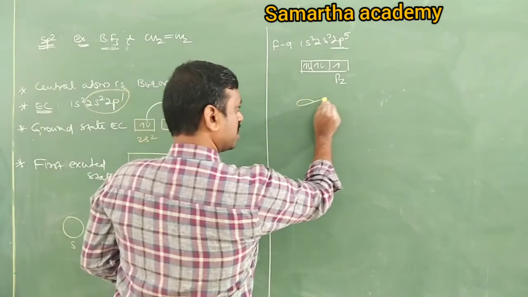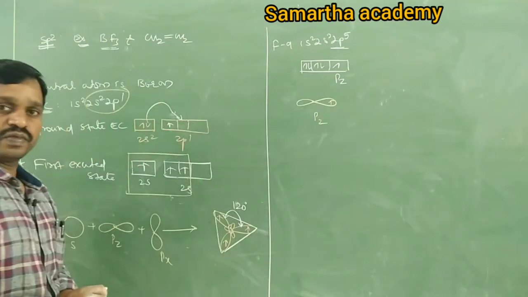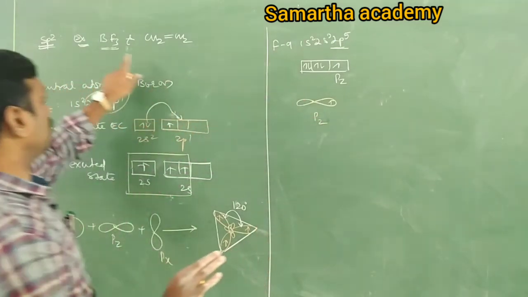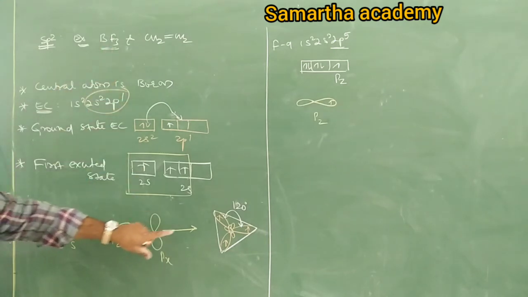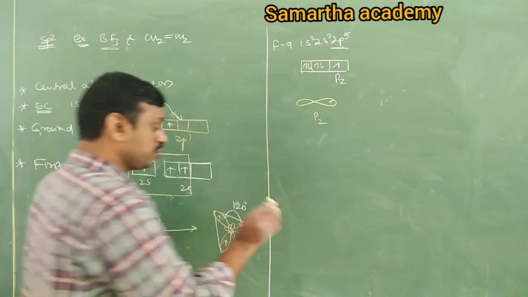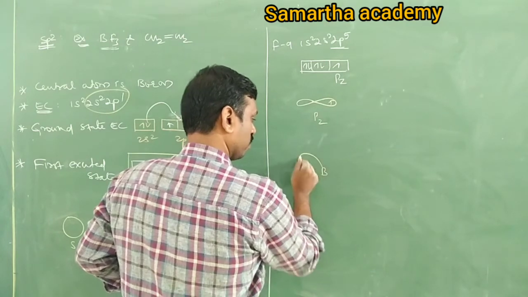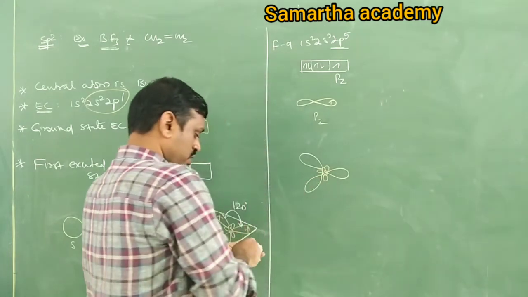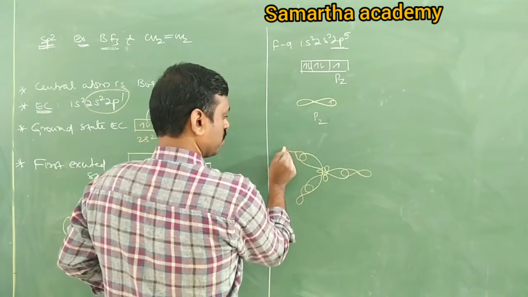Each pz orbital of fluorine also has an unpaired electron. So 3 pz orbitals of 3 fluorine overlap with sp2 hybrid orbitals of boron. So they form which bond? Boron 1, 2, 3. This is a pz of one fluorine, pz of another fluorine, pz of another fluorine.